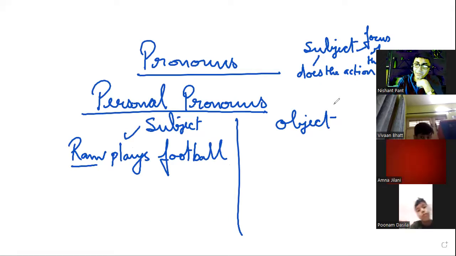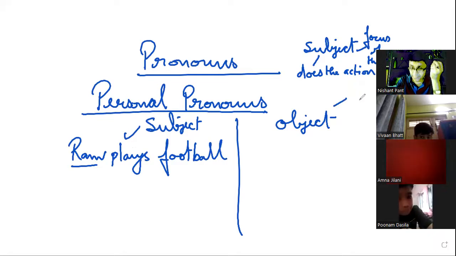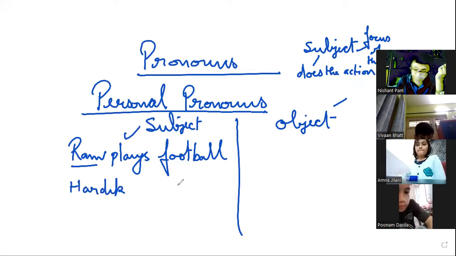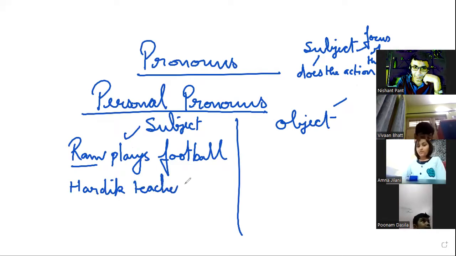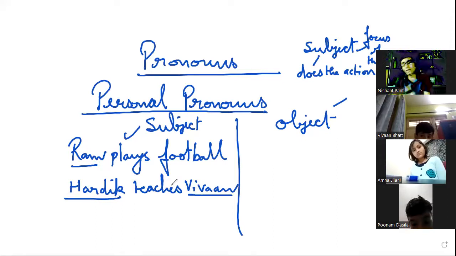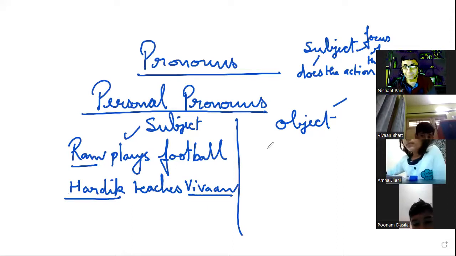Now, when we talk about the object, we are talking about the receiver of the action, someone on whom the action is being done. If I say Hardik teaches Vivan, Hardik is the subject of the sentence because he's doing the action, and Vivan is the receiver of his teaching. So Vivan is the object over here.